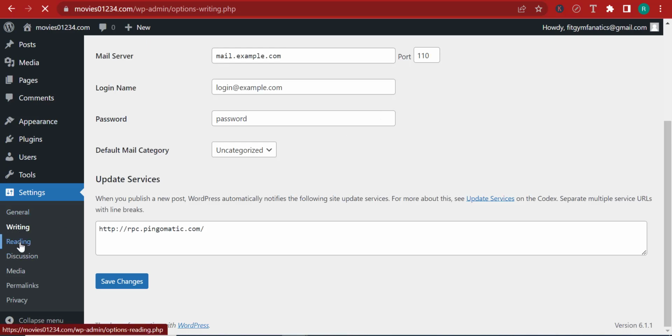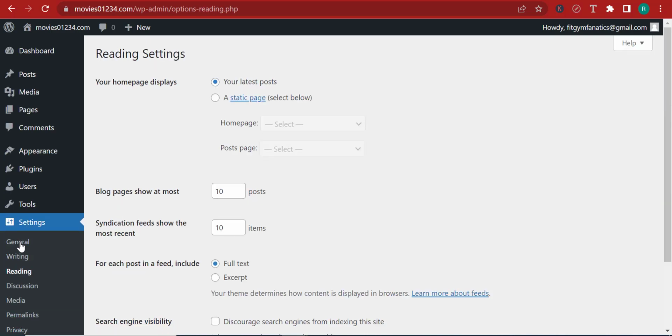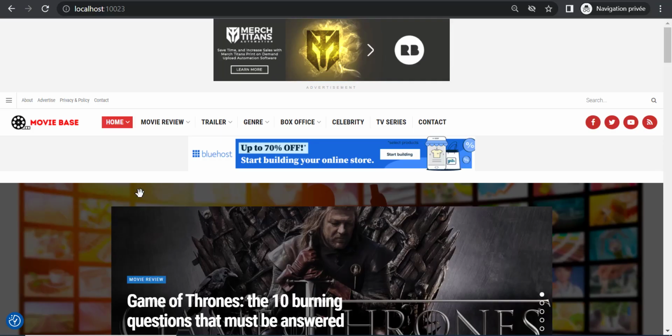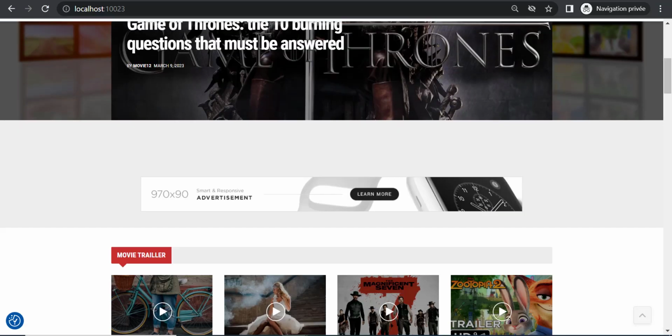Now I'm going to click on reading, and right here you can see that the homepage displays the latest posts. We're going to leave it at that for the moment, but normally the homepage should be a static page and the posts page should be the blog page. So you should go and create a blog page and put it as the posts page. And for the home page, you need to point it to home so that you can enable this functionality, which is very interesting. And let me show you what it is.